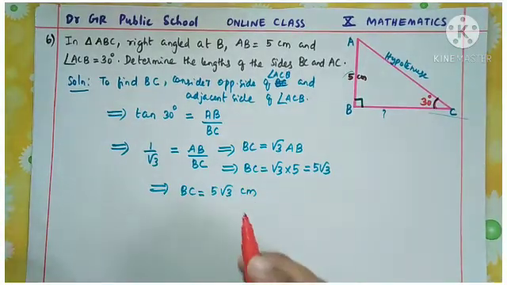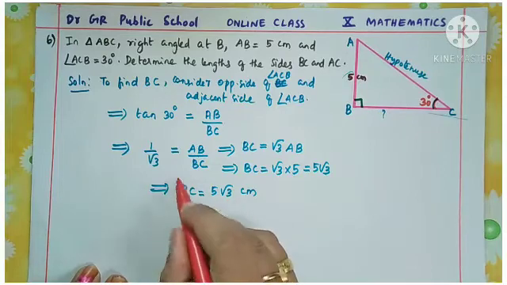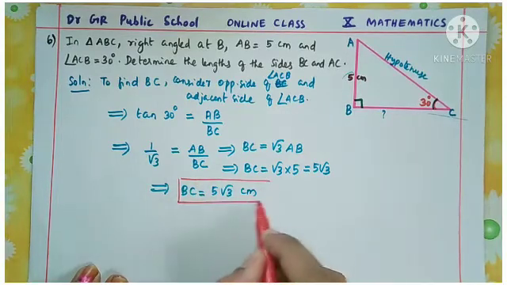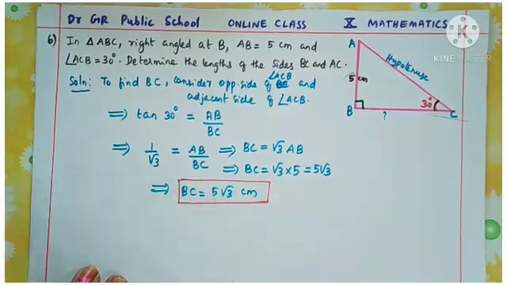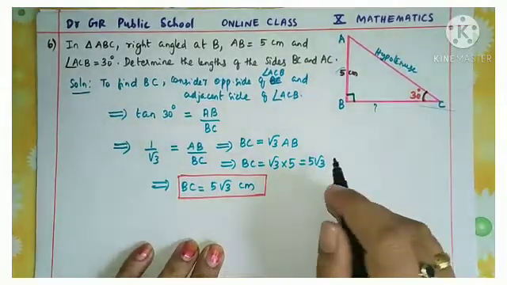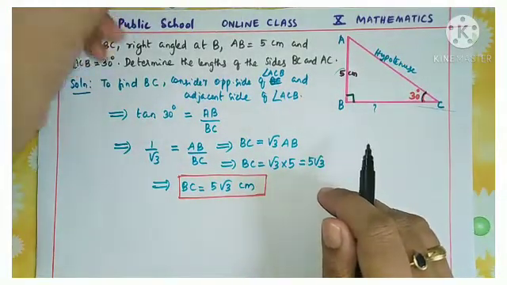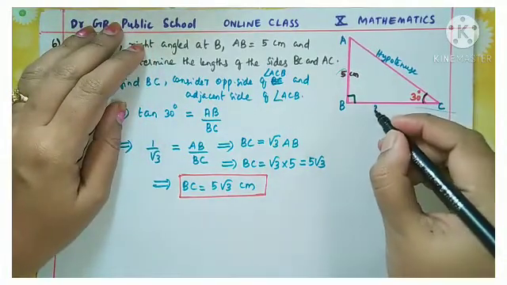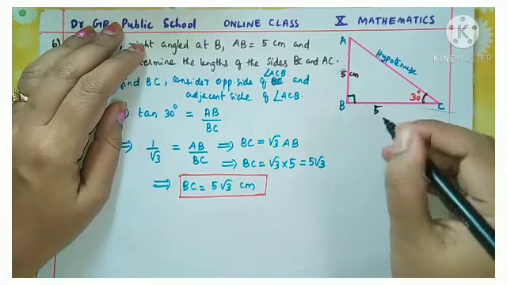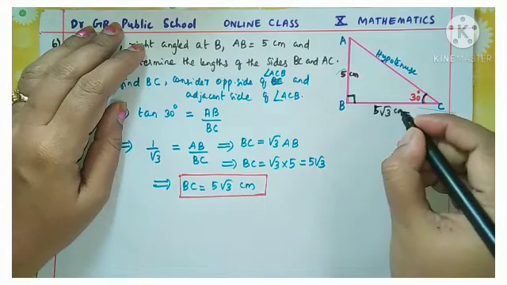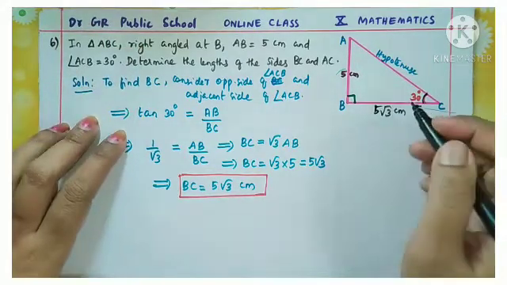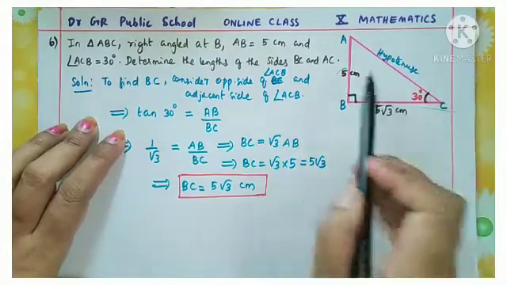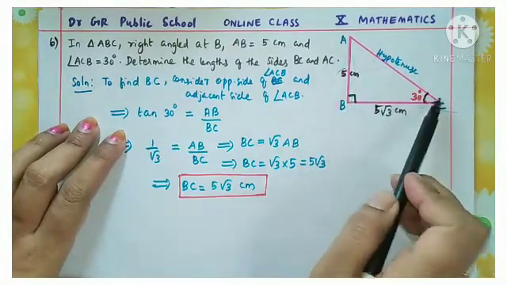So we got the value of BC. BC is equal to 5 root 3 centimeters. Yes, now here you see children, BC is equal to 5 root 3 centimeters we got. Now our aim is to find AC. What is AC? AC is the hypotenuse.